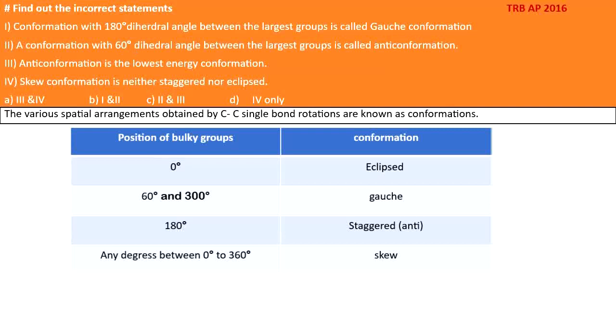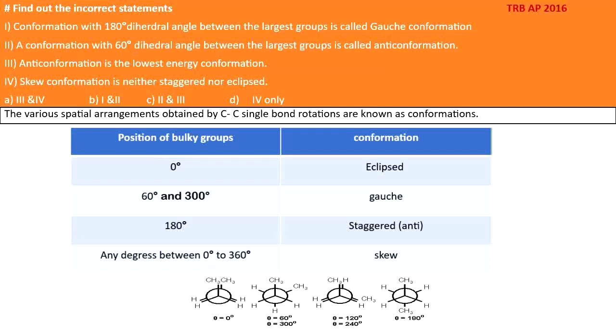So what is the incorrect statement? The statements 1 and 2. Okay. So let us see the structure. At 0 degree it is eclipsed, and at 60 and 300 degree, either in this direction or in the other direction, it is gauche. 60, 120, 180, 240, and 300. So this position is also a gauche conformation, and 180 degree is the anti-conformation. Other forms are skew conformation. So the answer is B.